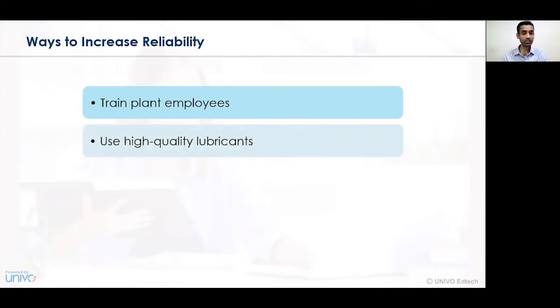The second way to increase reliability is using high quality lubricants. When high quality lubricants are applied to the functioning of a machine, the efficiency of the machine increases simultaneously, and accordingly, the various production, output, and manufacturing activities are conducted in a much better and more effective way. So various high quality lubricants must be used, and on that basis, we must try to identify and see how those lubricants are being used and how the functioning of the machine is being improved.